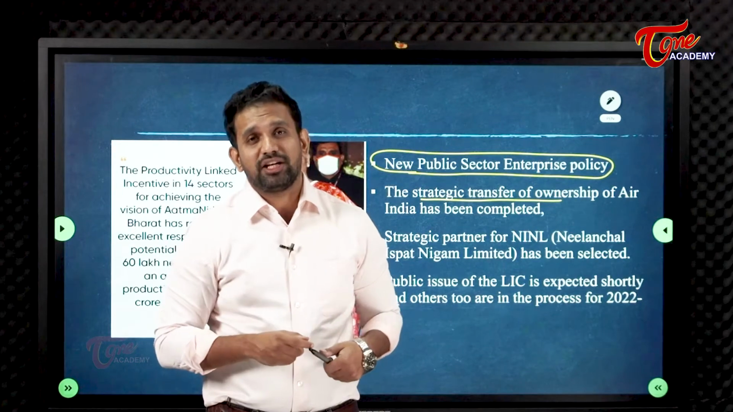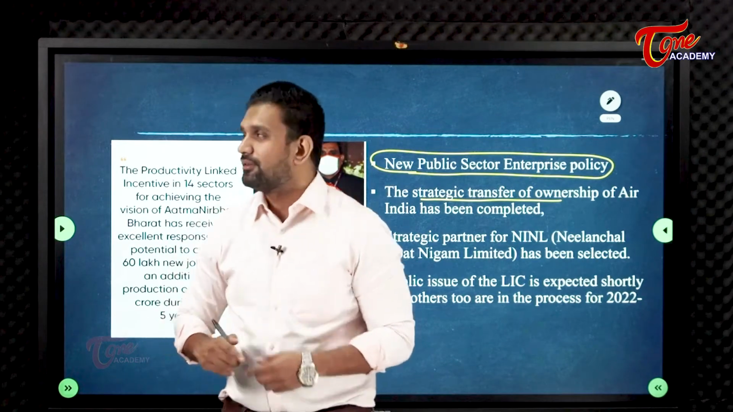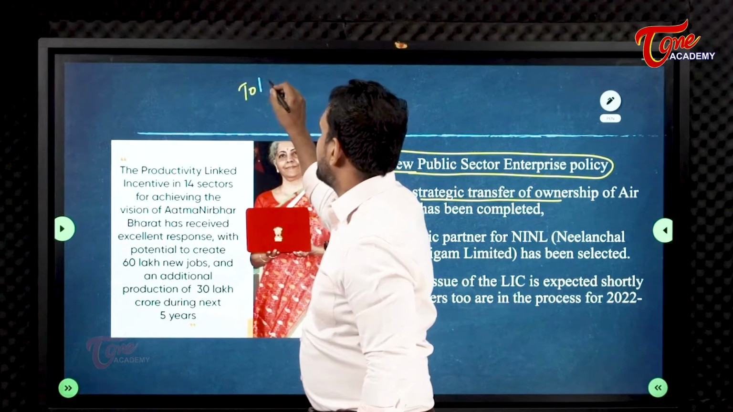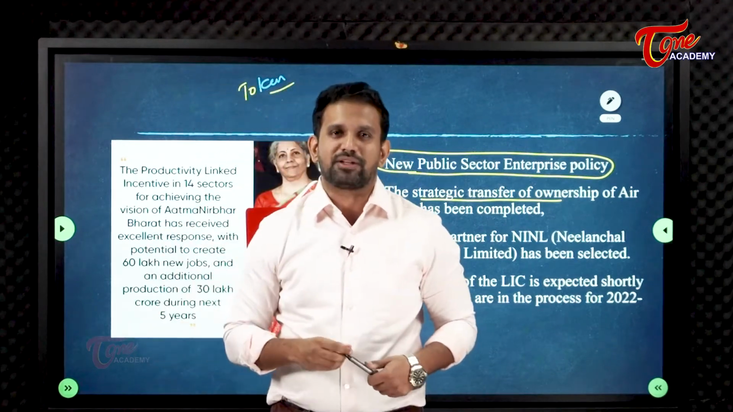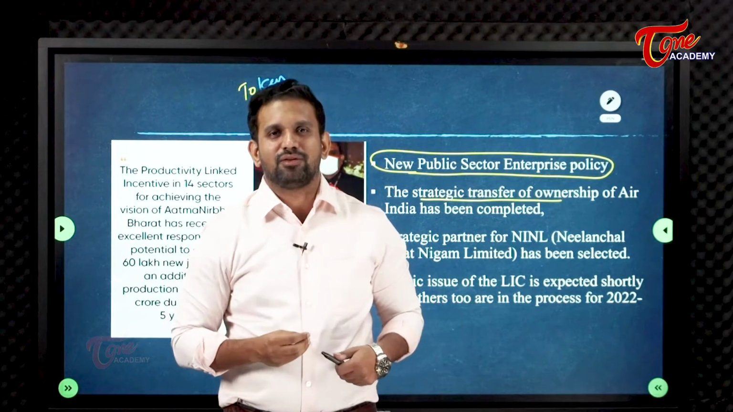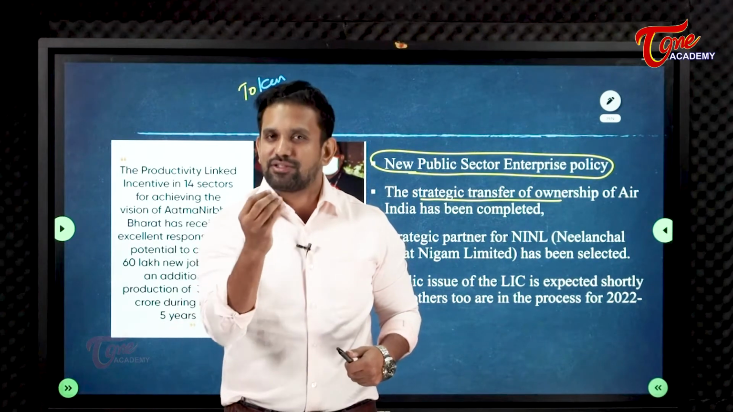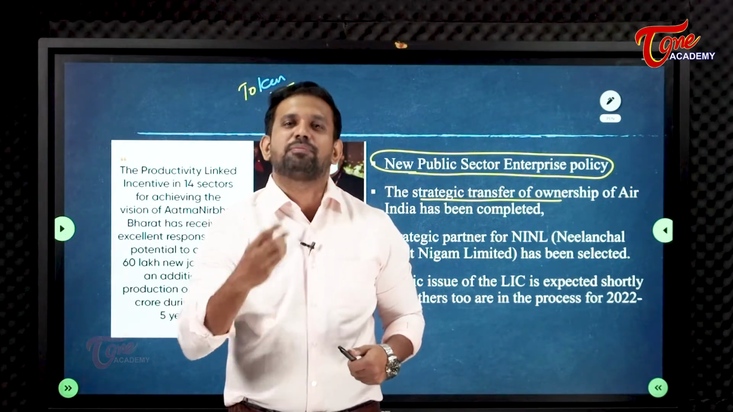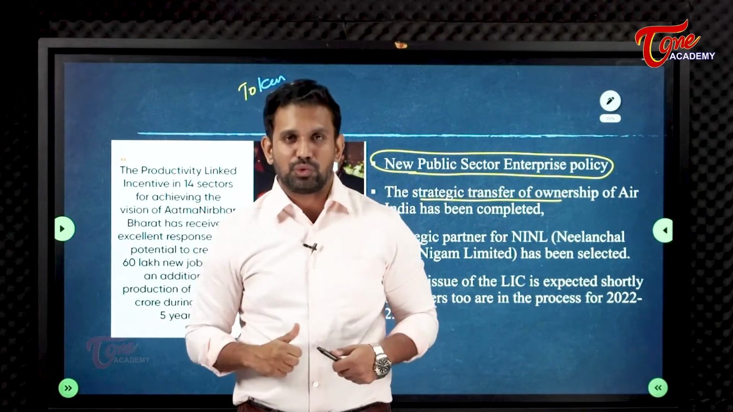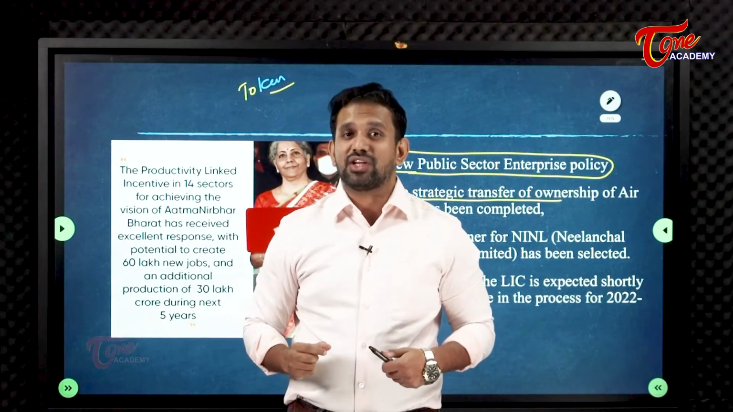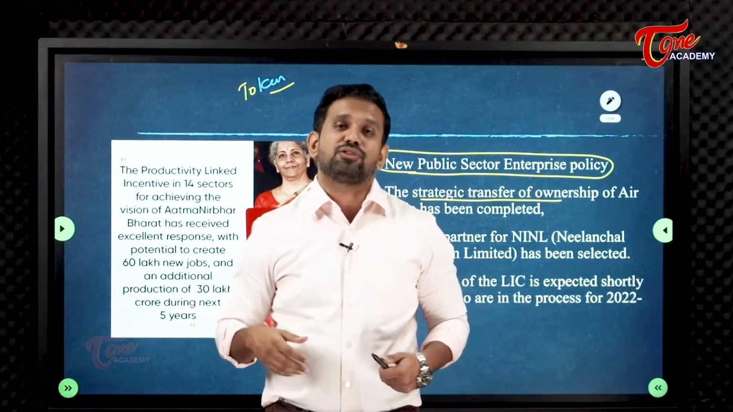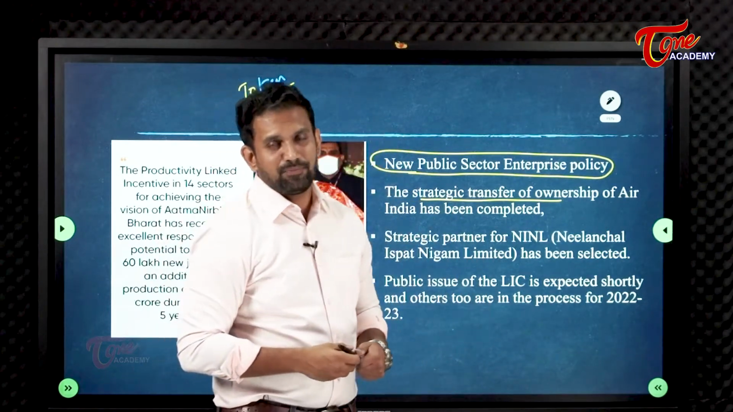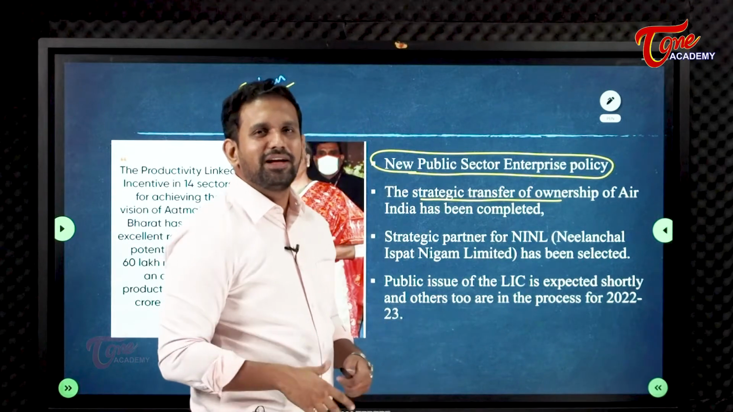Another transfer is also there, my dear students. That is called token disinvestment. We call it what? Token disinvestment. Here the government will not give 50%. The government will give 10%. First of all, the government will sell 10% of ownership, then 10 to 20% shareholding, like that. That is called token. Whenever you come across the word strategic, it means the government is interested to sell more than 50% of its stake to a private person. Means the government wants to lose the ownership and be done with it.